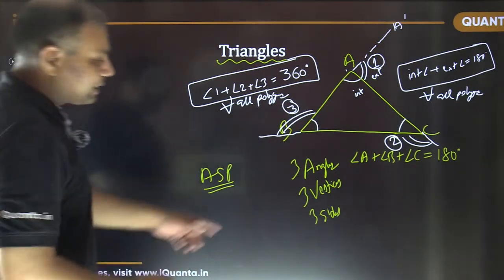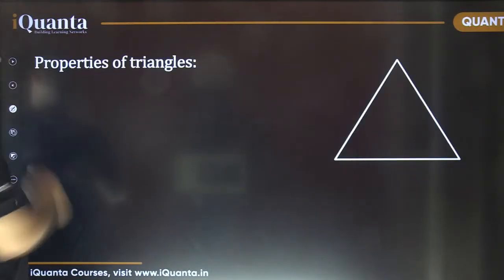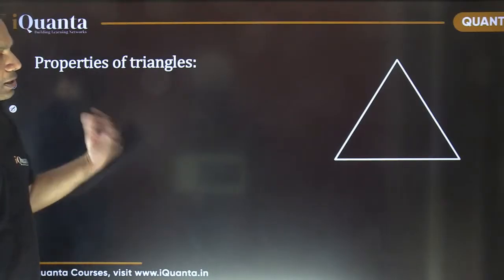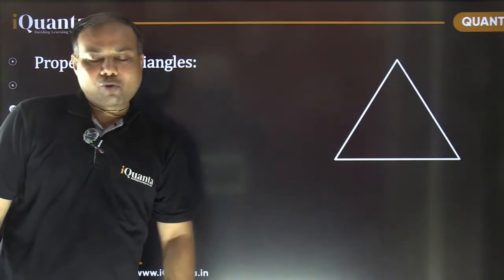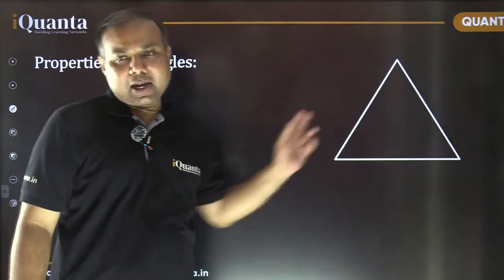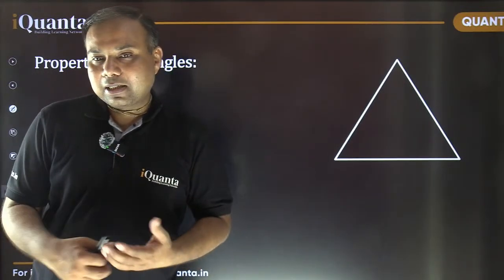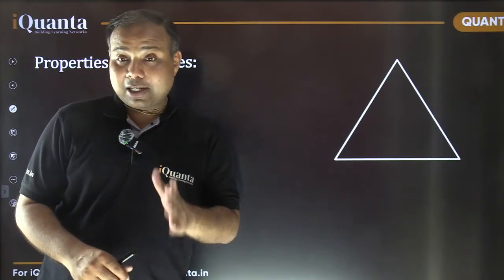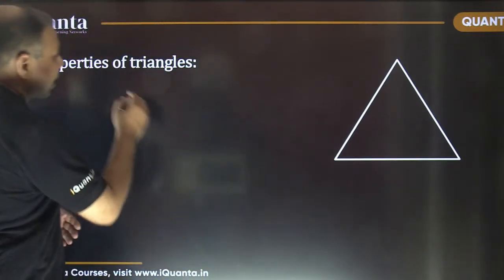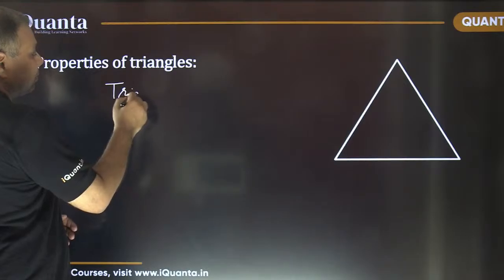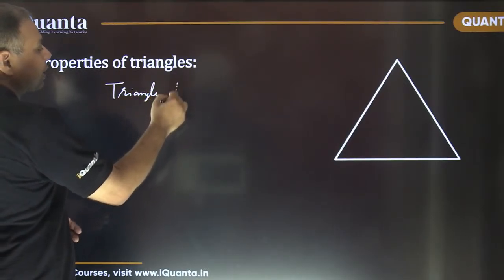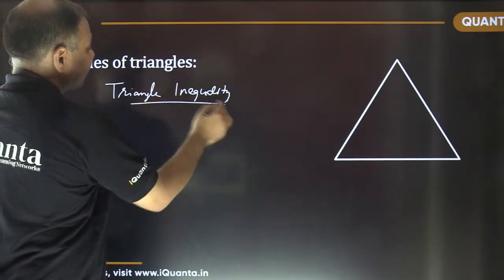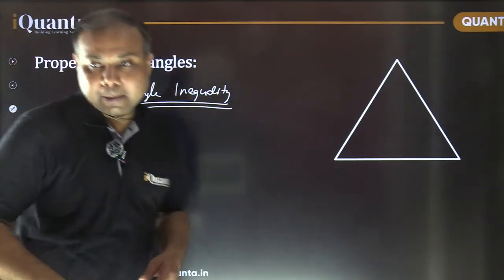There are three sides in a triangle. Can any three sides make a triangle? Let's discuss some properties of triangle. So what is the condition on the sides of the triangle? Which sides can be used to make a triangle? Is there any condition? Yes, there is a condition which is known as triangle inequality. What is that? Can anyone tell me?